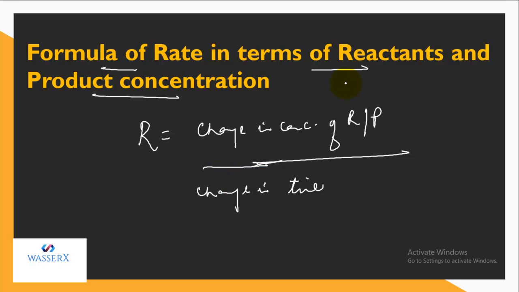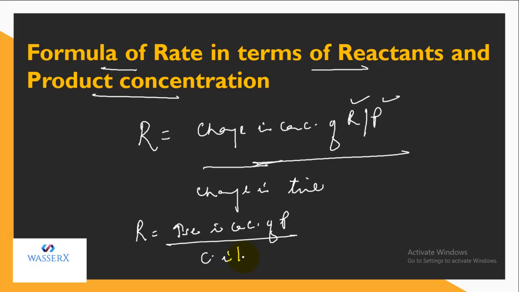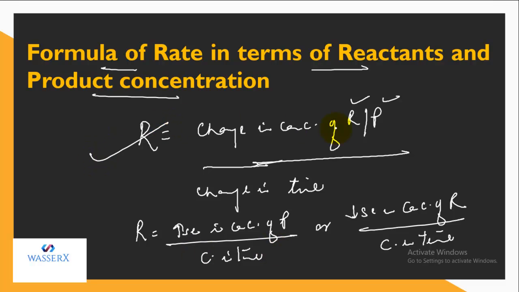And if we need to clearly specify in terms of reactant or product, we can write increase in concentration of product with change in time, or decrease in concentration of reactant with change in time. So we can write in either way. This is a general way, or we can specify in terms of only product, or in terms of reactant also. So this is the formula of rate in terms of reactant and product.